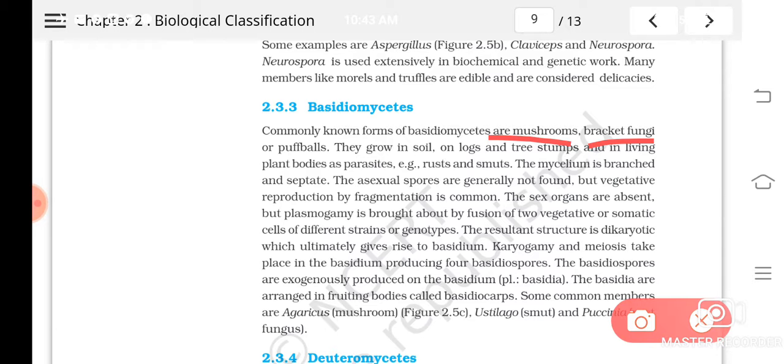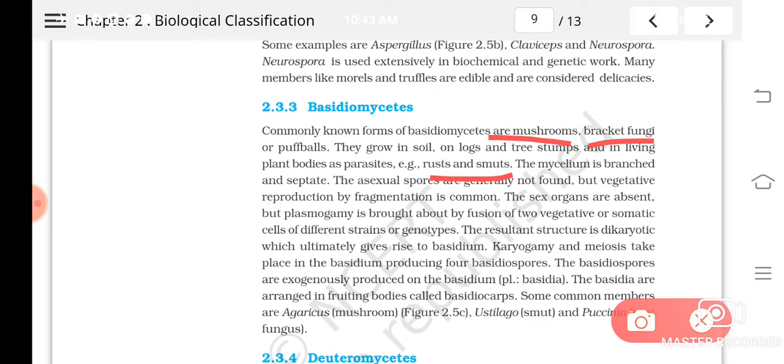Okay, so parasitic forms of basidiomycetes are rust, smuts, etc. They cause disease. Some groups of fungus cause various diseases in plants, especially in plants. Then the mycelium, if you see, is branched and septate.